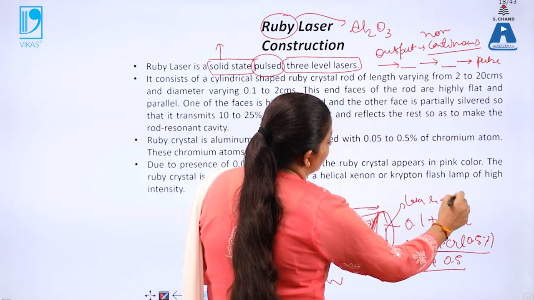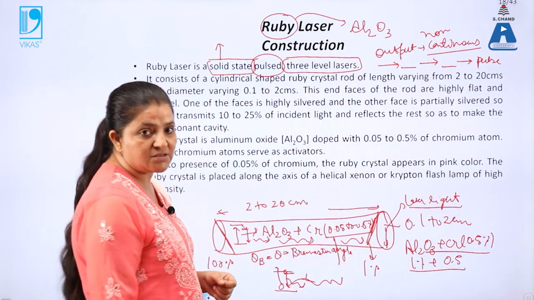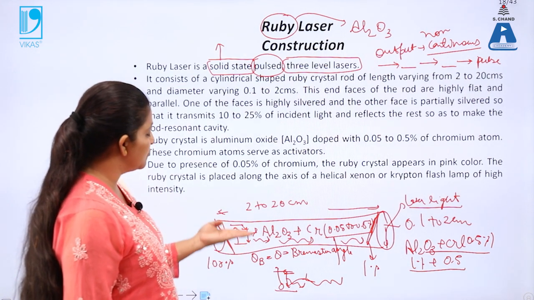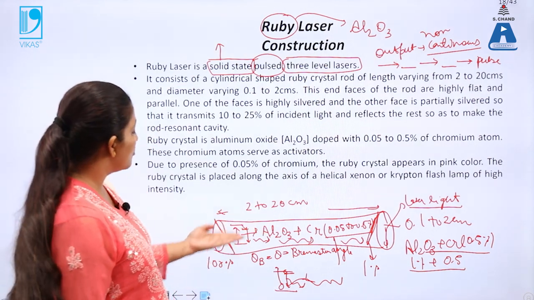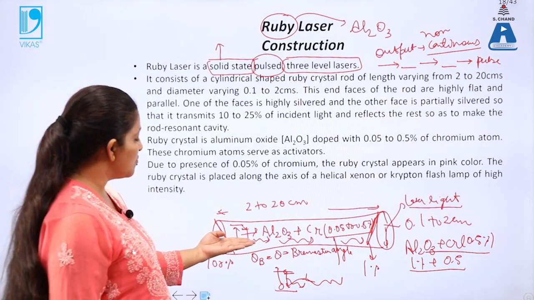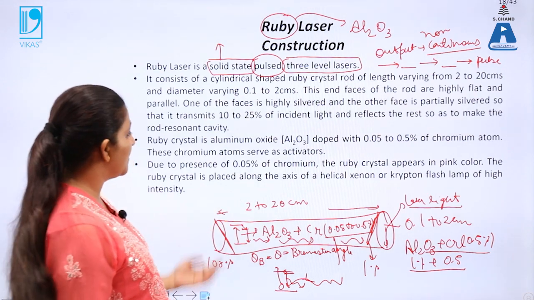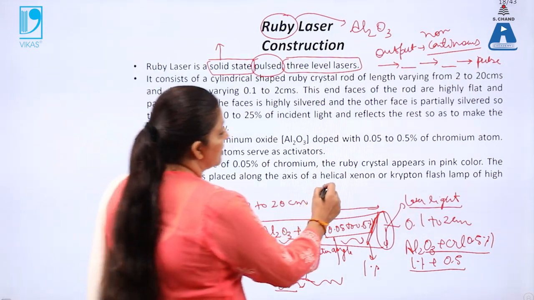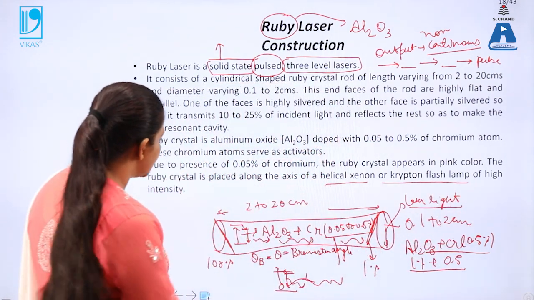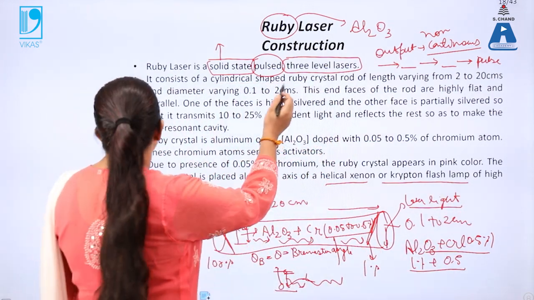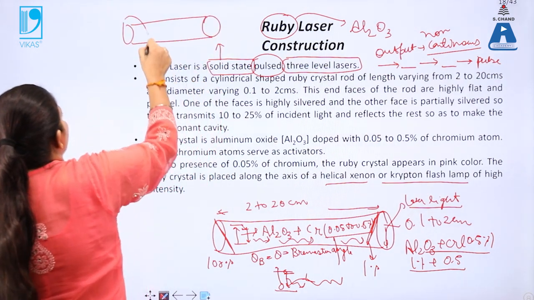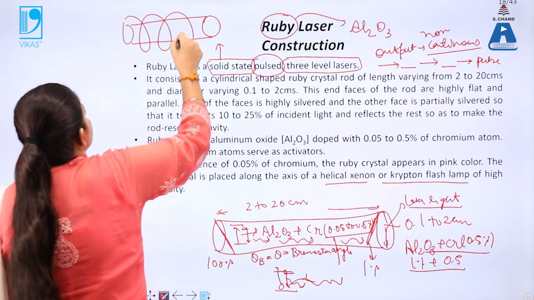So the laser light will be produced in this case. Now initially we want to excite these atoms from the ground state to the excited state. For this ruby laser, the excitation from ground state to excited state can be done by using a helical xenon lamp, or a krypton flash lamp. So this cylindrical tube is covered with this helical xenon lamp.